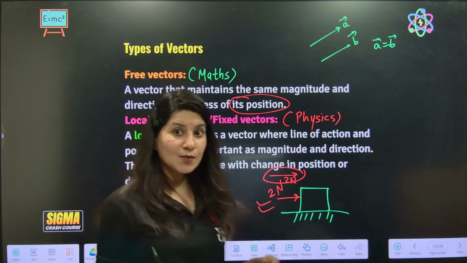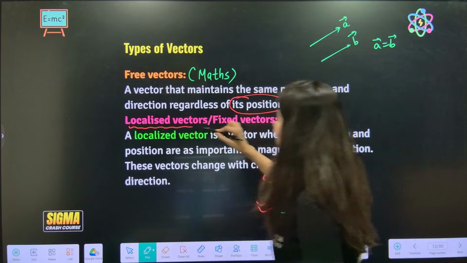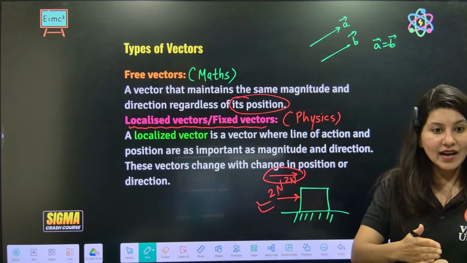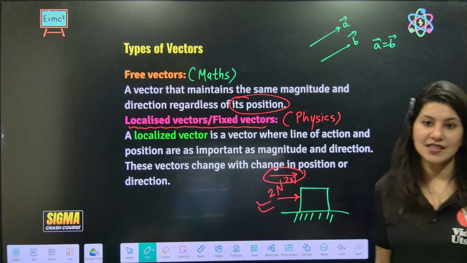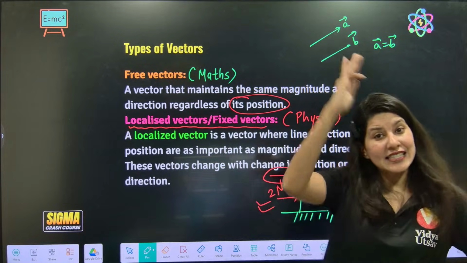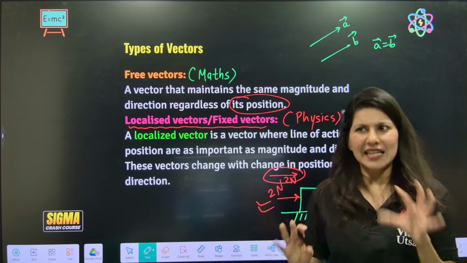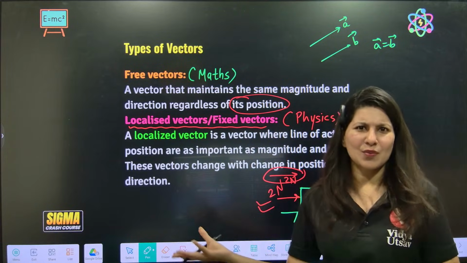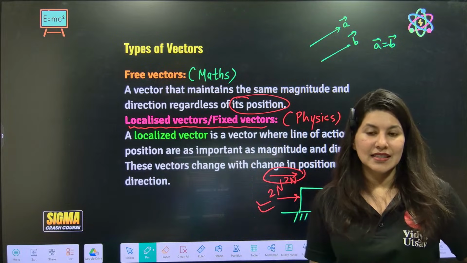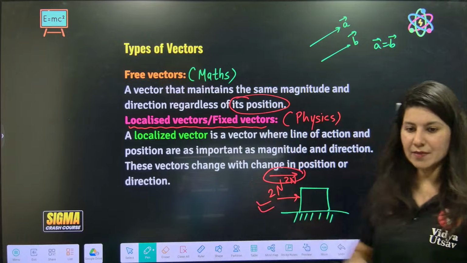Because in physics, point of application matters. That's why physics people use fixed vectors or localized vectors. So you might get confused. In physics, vector is very different now. Maths vector is different now. Terminologies are the same, dot, cross, but the application part differs. Getting it? Give you a big thumbs up.